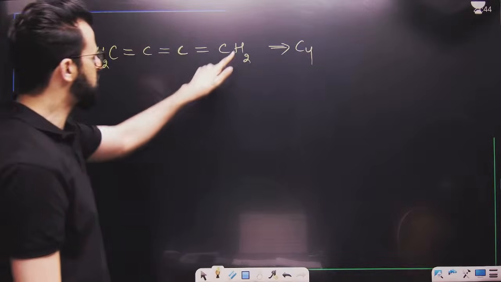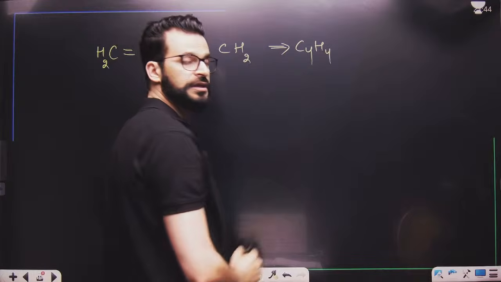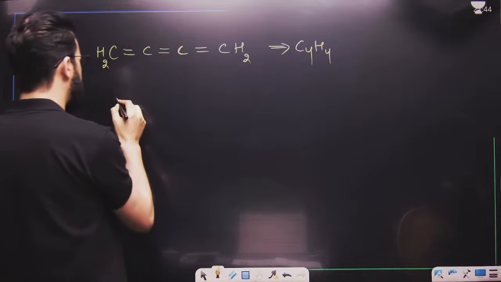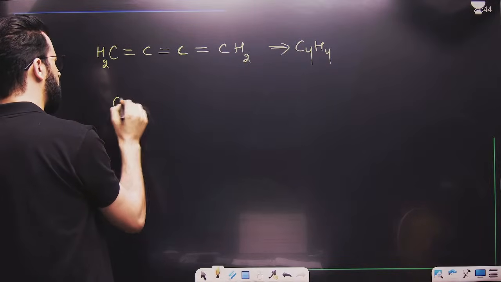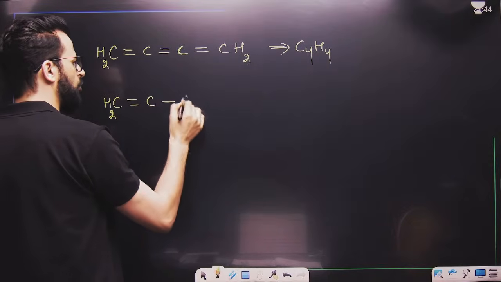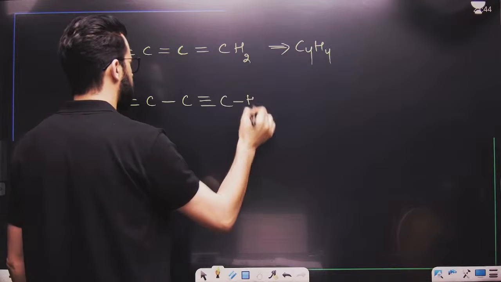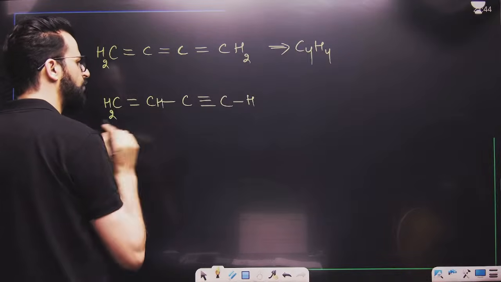How many hydrogens? 2 and 2, 4 hydrogens. So this is C4H4. Yes or no? Now, if I write like this, CH2 double bond C, single bond C, triple bond C, single bond H, have a look.